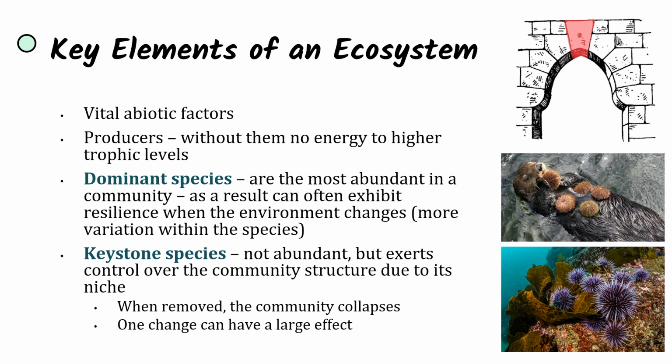But there's also keystone species, which are not as abundant potentially as dominant species, but they have control over the community structure due to their niche, due to their abiotic and biotic factors used in their role within the environment. And generally, when a keystone species is removed, the entire community collapses, and a single change in the community can have a large effect. They're called keystone species because they act like the keystone in the arch, which is this guy right here. If this keystone is removed, the entire arch is going to crumble.